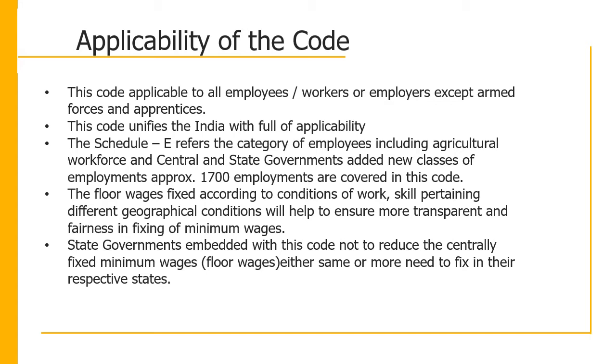Earlier there was a clause of except Jammu and Kashmir that was omitted, and now India became whole and any code will unify India with a single code. In this code there is a schedule which refers to a category of employees including the agricultural workforce, and central and state governments added a new class of employment. Approximately 1700 employments are covered in this code. That means they increased the applicability of the code in terms of category of workman or class of employments.